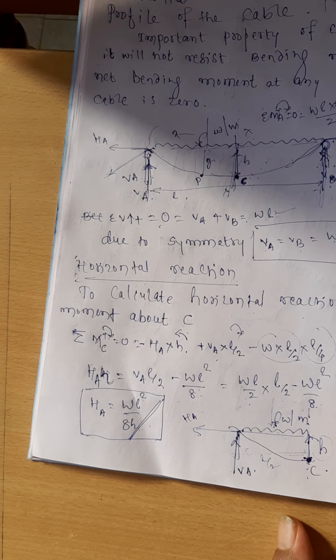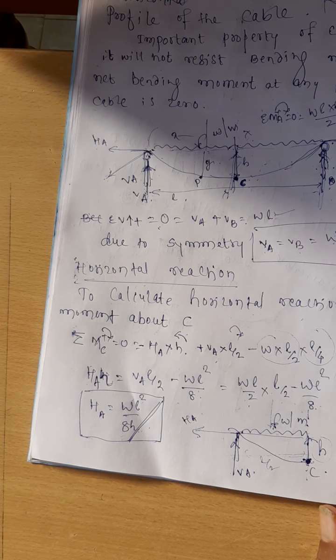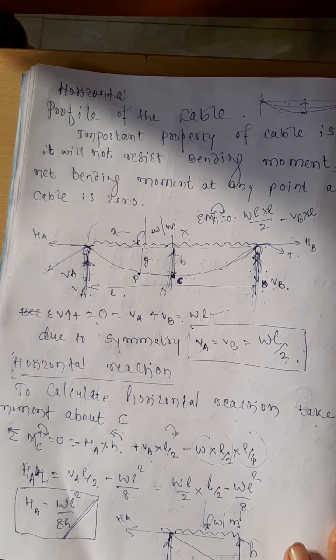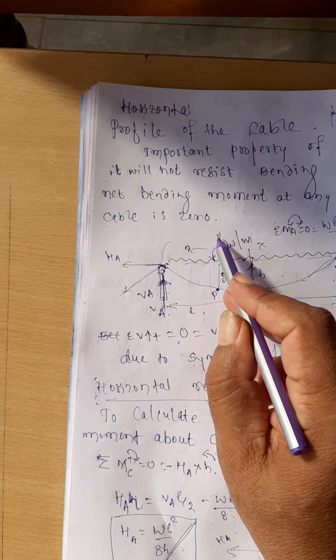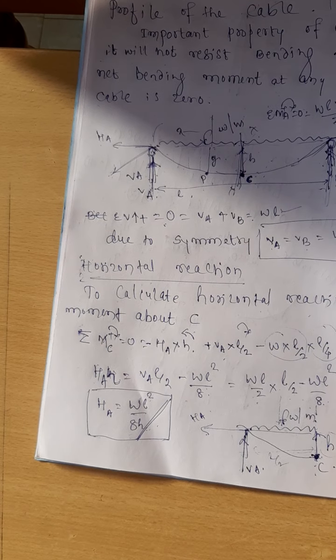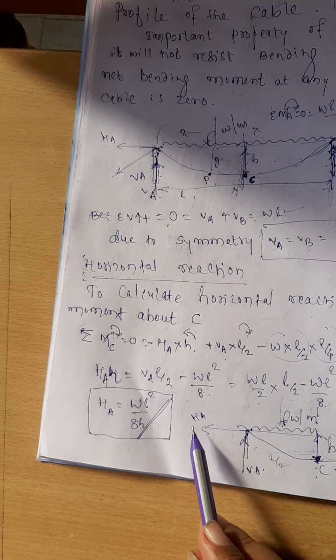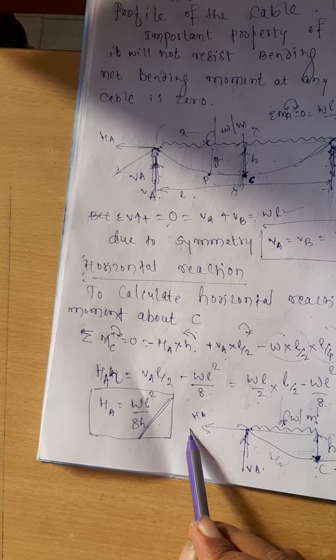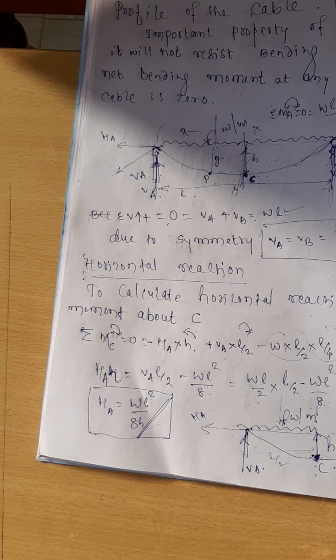Now, you take moment to arrive at the profile. To arrive at the profile, we are taking the moment at any point. One more thing that you need to understand here is, if you cut the cable at any point and draw the free-body diagram, like here I am cutting the cable, here the horizontal reaction is equal to H. Can you imagine what may be the relationship between this H and HA? No other horizontal force is acting. That is why H equal to HA.